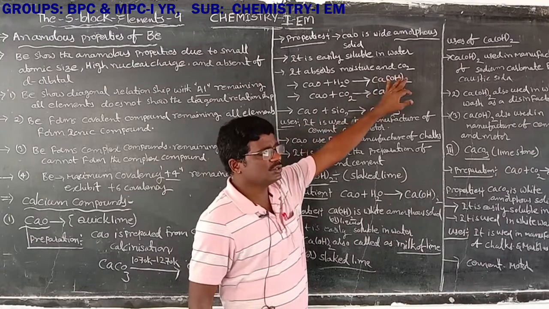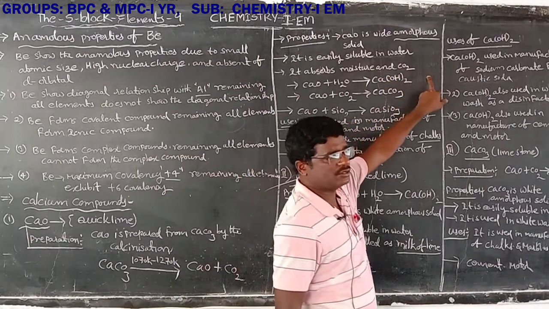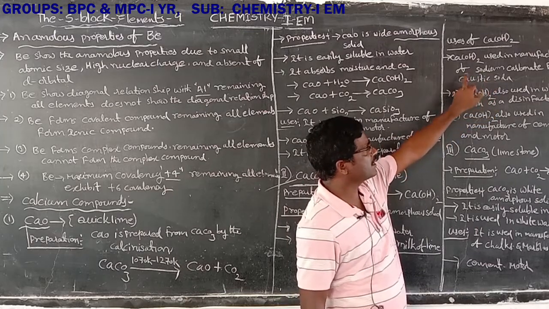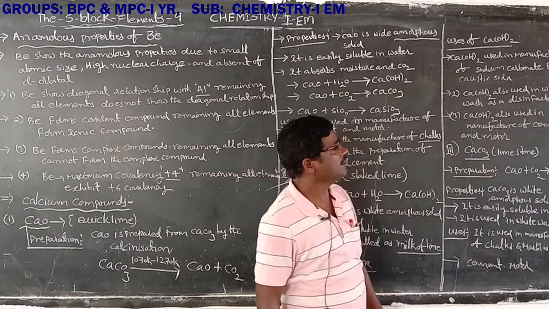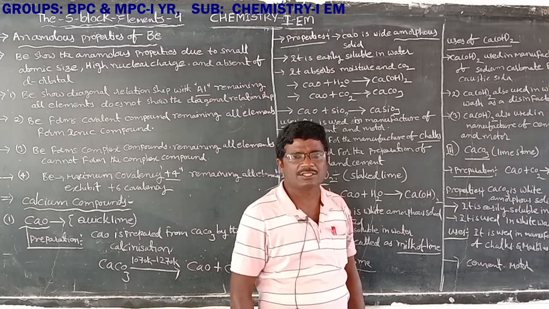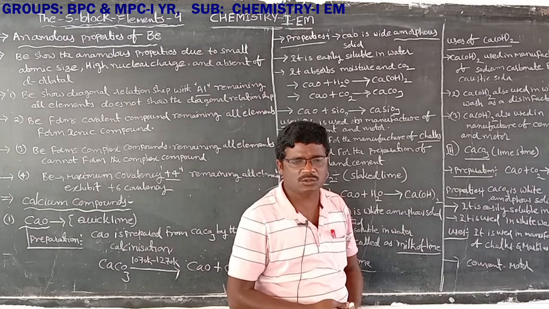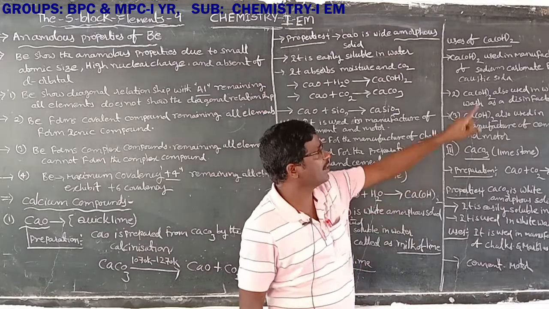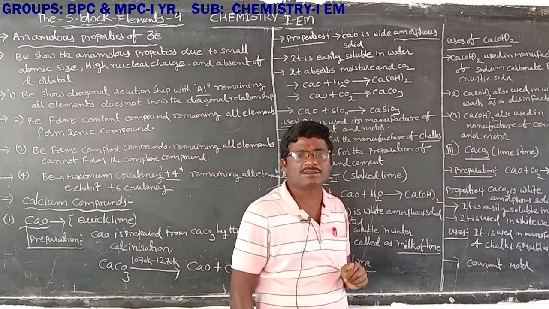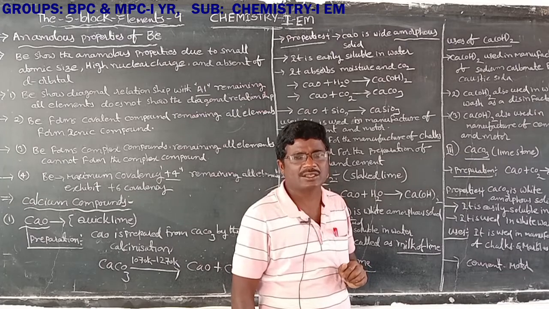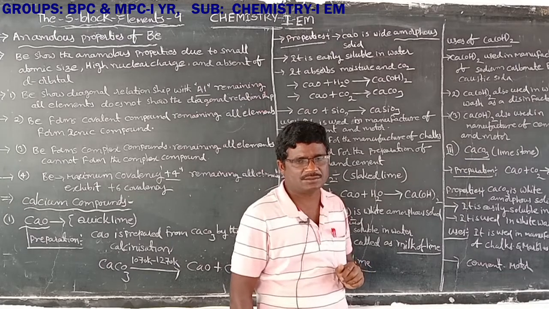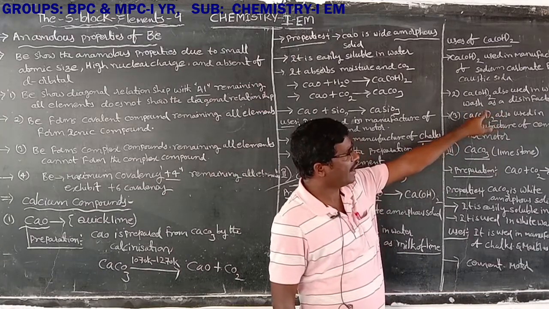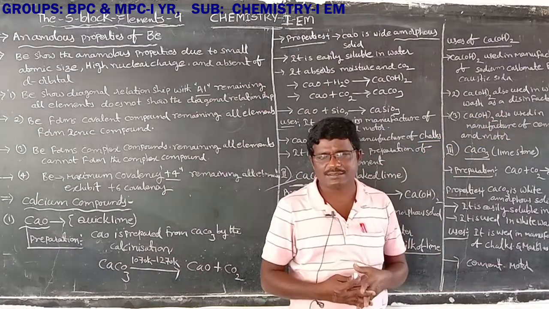Next, uses of calcium hydroxide. Calcium hydroxide, Ca(OH)2, is used for the manufacture of sodium carbonate, Na2CO3, also known as washing soda, and caustic soda, NaOH. Next, calcium hydroxide is also used in whitewash as a disinfectant.